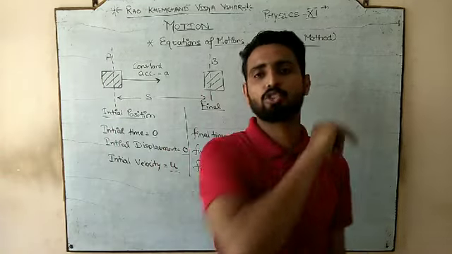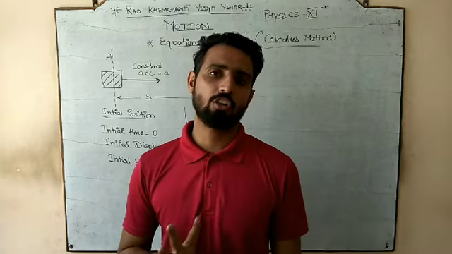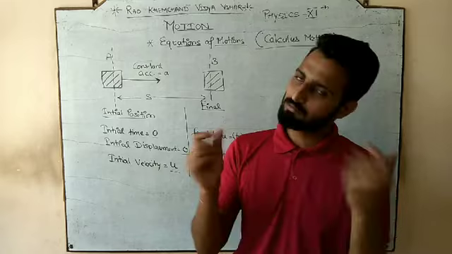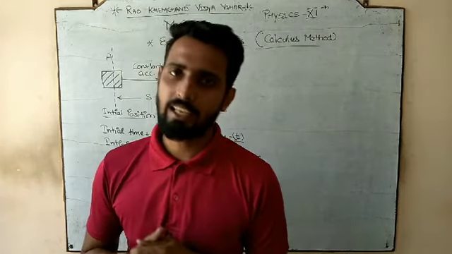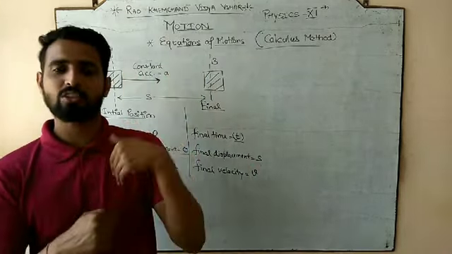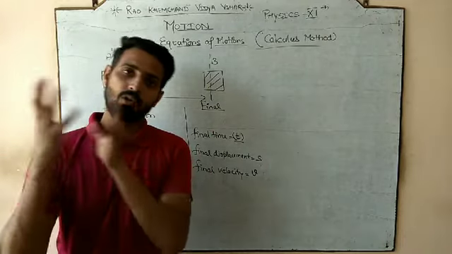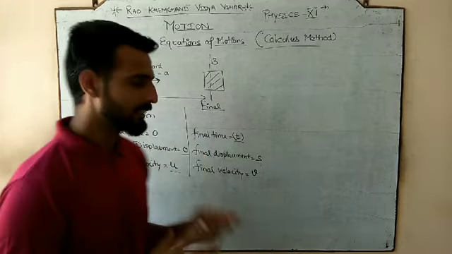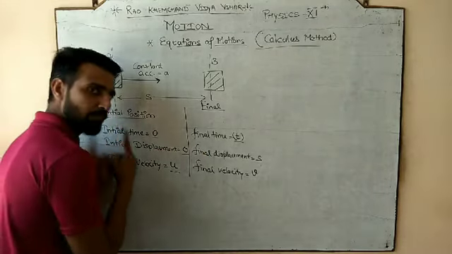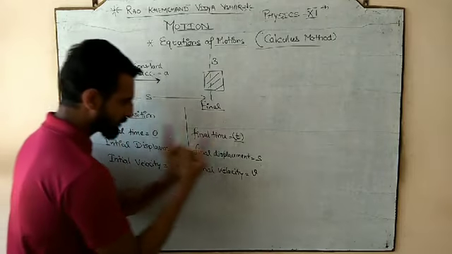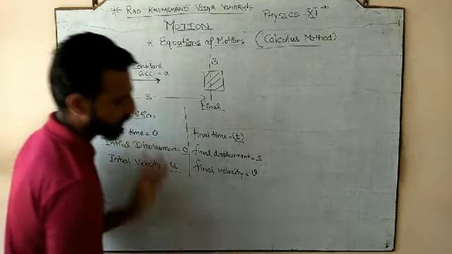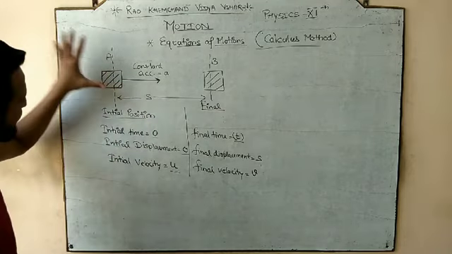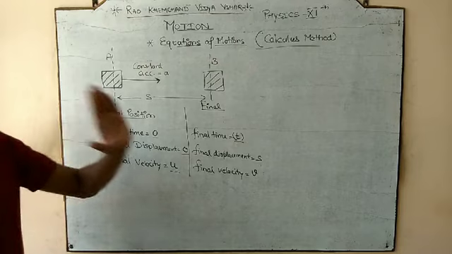Or you can say they are only applicable for constant accelerated motion. If your acceleration is non-constant, if body is moving with non-uniform acceleration, in that case हमारे इक्वेशन ऑफ मोशंस वर्क नहीं करेंगे. तो हमें ये भी समझना पड़ेगा हमारे इक्वेशन ऑफ मोशन कब काम करते हैं. तो हम लोगों ने वो याद तो है, बट हमें उसकी कंडीशंस को क्लैरिफाई रखना पड़ेगा. क्लियर है? So time changing from 0 to t, displacement from 0 to s, velocity from u to v, and acceleration is constant. And this story holds true for all the three equations of motion.